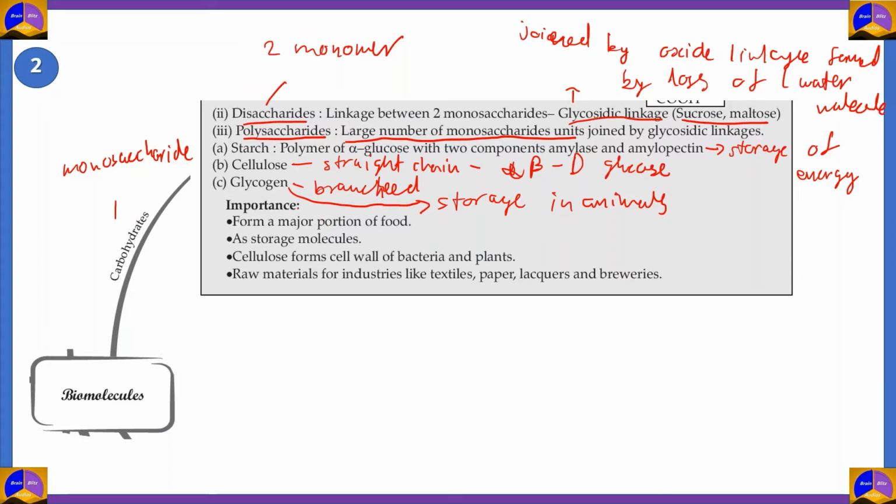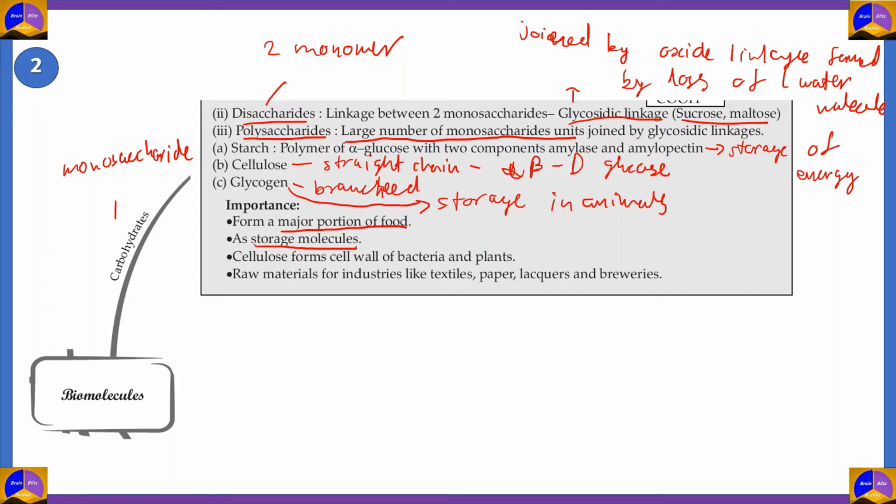Now, what is the importance of carbohydrates? They are a major portion of our food. Carbohydrates form a major portion of our food. Most of the staple dishes around the world are made of carbohydrates. Carbohydrates are also incredibly important because they are storage molecules. So for example, starch is basically the stored form of energy. So you can use carbohydrates as storage molecules.